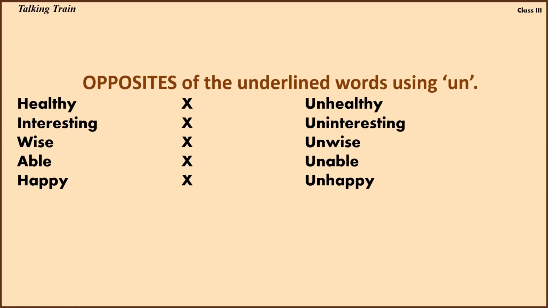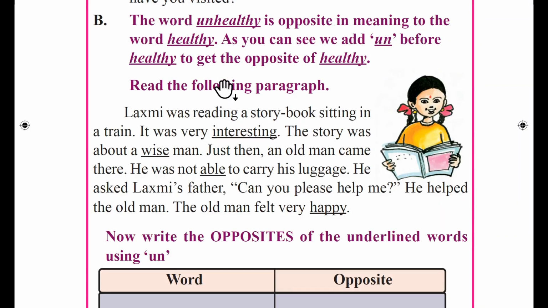Now, the opposite words. What is an opposite word? An opposite word is, if I say yes, then the opposite word for that will be no. The word unhealthy here is the opposite of healthy. So from this story, we have to find out the opposite words.